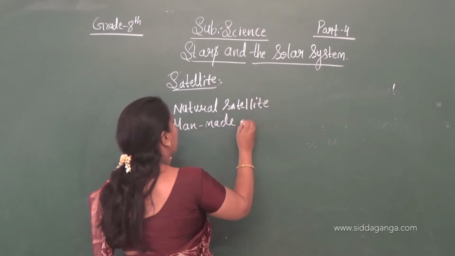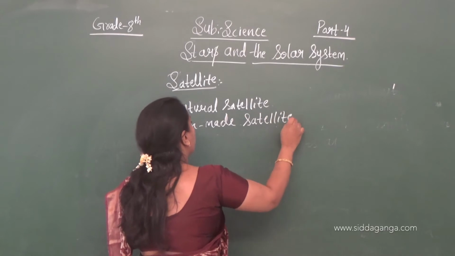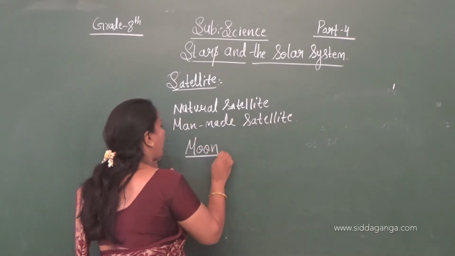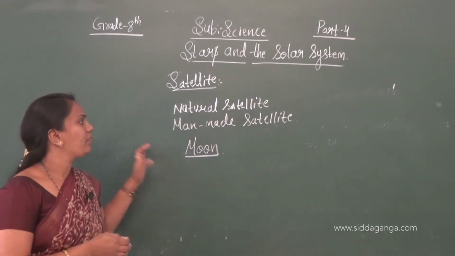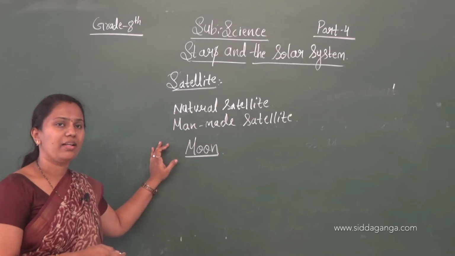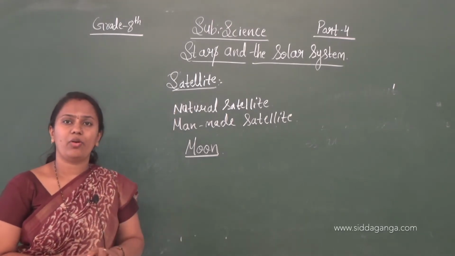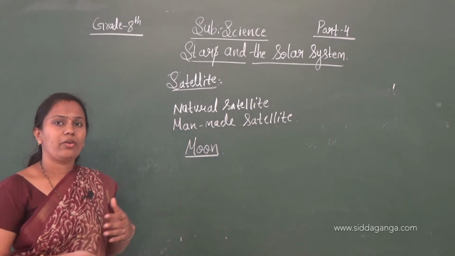Our Earth has a natural satellite called the moon. The moon is our natural satellite, which exists near the Earth and rotates with respect to the Earth. Natural satellites mean celestial bodies revolving around other celestial bodies are called satellites.